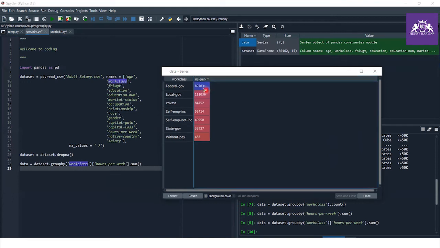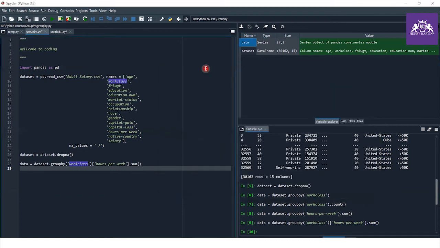How much is this? Yes, 8,97,031 total hours per week, by combining the total hours of employees. And in local government, there are a total of 1,11,036 hours of work. And the without pay work class has the least number of work hours per week. So that's how we perform these operations.